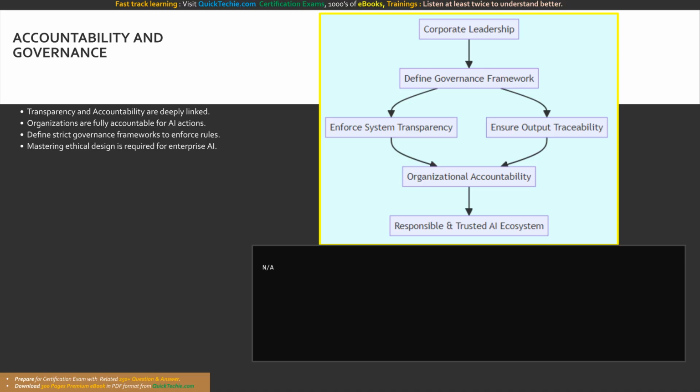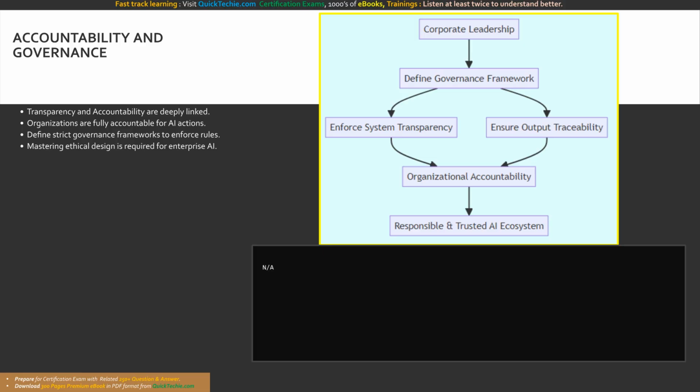As we conclude our deep dive into the considerations for transparency, we must inevitably link this concept back to the overarching principle of accountability. Transparency and accountability are two sides of the exact same coin. The official training states that ultimately, the people and organizations that develop and distribute AI solutions are fully accountable for their actions. An organization can only be held accountable if its systems, data sources, and operational models are fundamentally transparent.